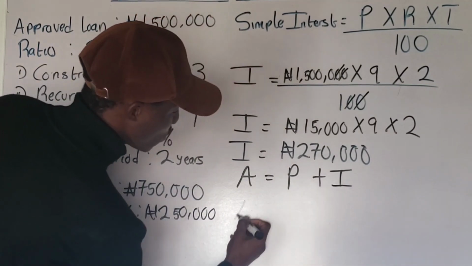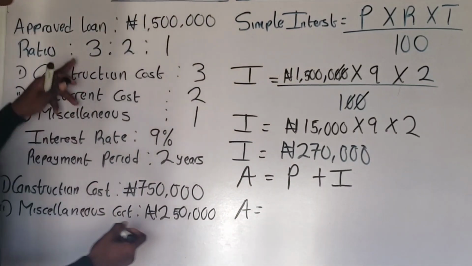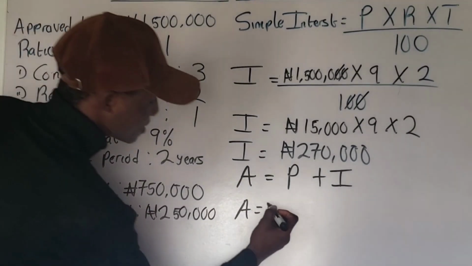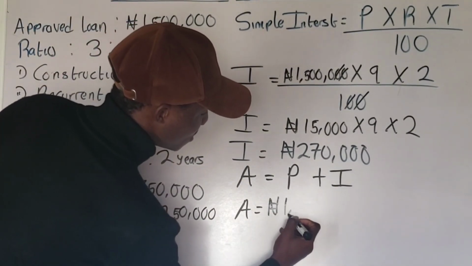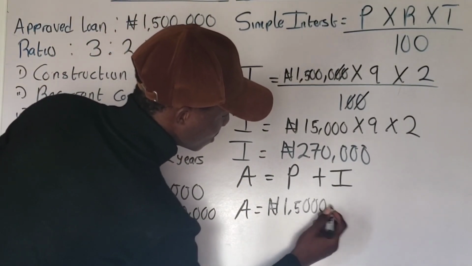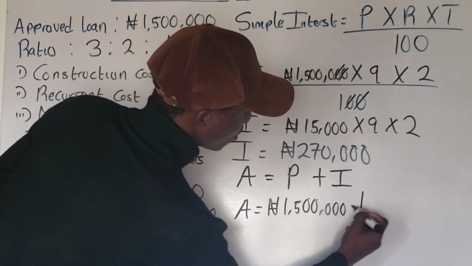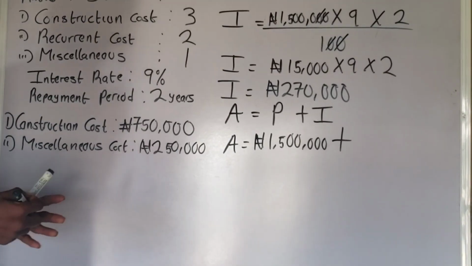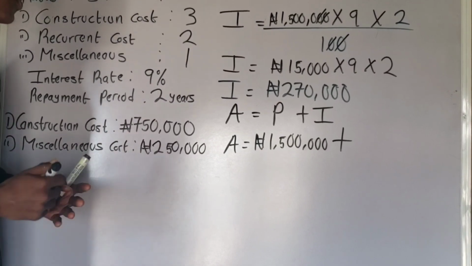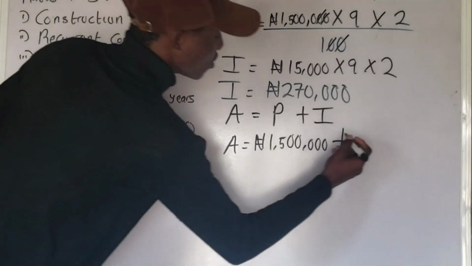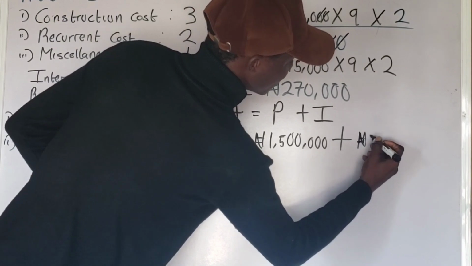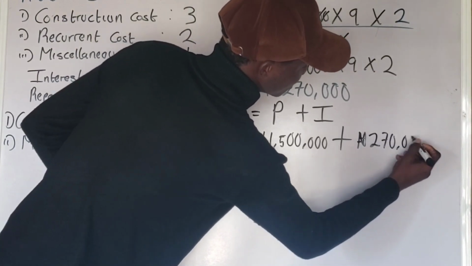The principal is what? The principal is 1.5 million naira, plus interest. The interest that we calculated is 270,000 naira. So plus 270,000 naira.